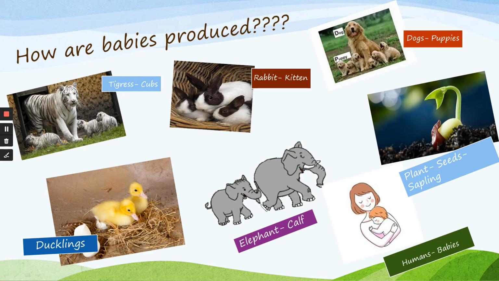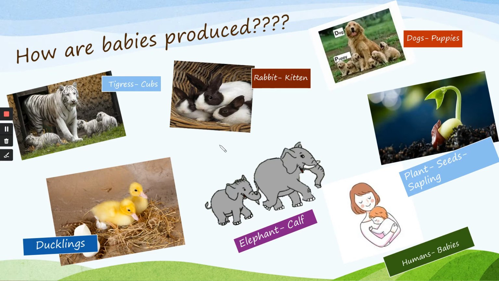So, producing younger ones by the parents, it may be a plant, it may be a tiger, or it may be a duck or anything. Producing younger ones by parents is called reproduction. So, all the babies are produced by the process of reproduction.